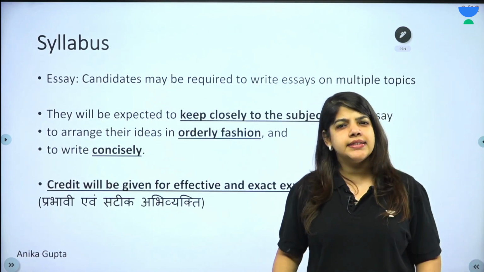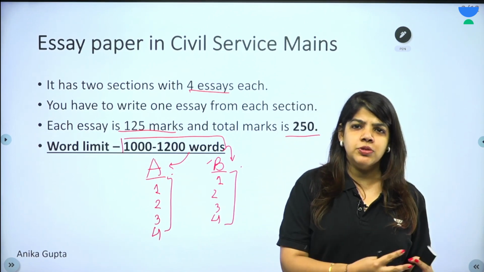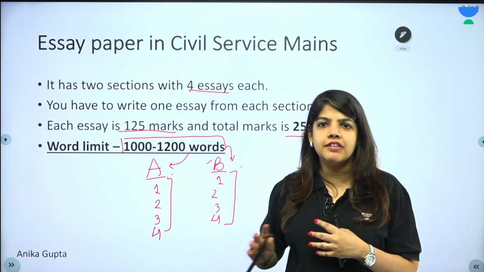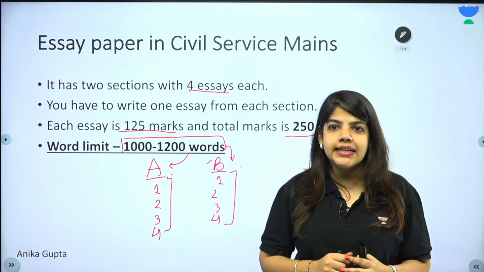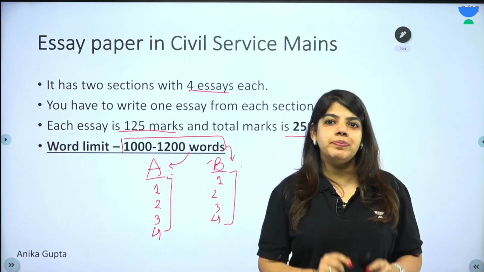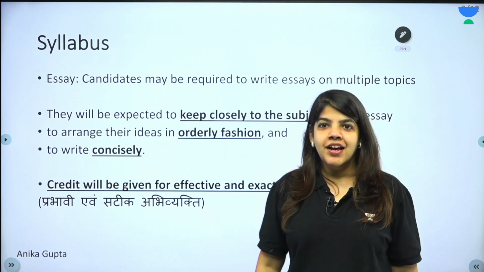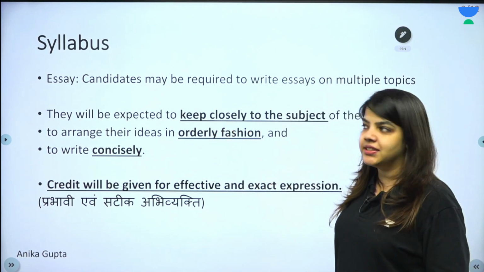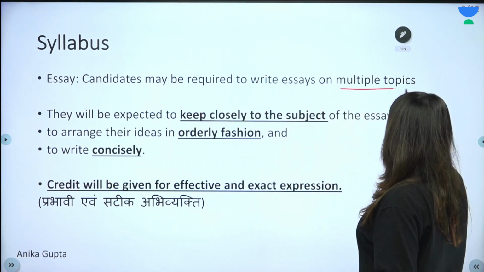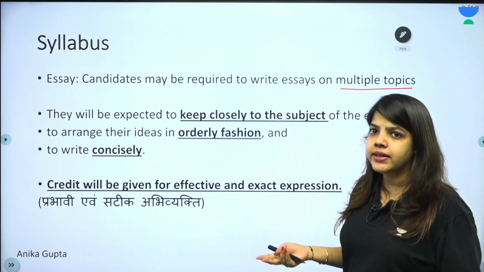Now, the surprising thing is that essay के लिए बहुत सारी चीजें सुनते हैं. Essay paper should be like this, it should be that, there should be dimensions, big paragraphs, long paragraphs, headings. But has UPSC given any of those guidelines? No. So there is a syllabus which UPSC has given, and the syllabus is here. This syllabus is mentioned in the notification itself, and the syllabus says candidates may be required to write essay on multiple topics. We've already seen that we have to write 2 essays, 1000 to 1200 words each.